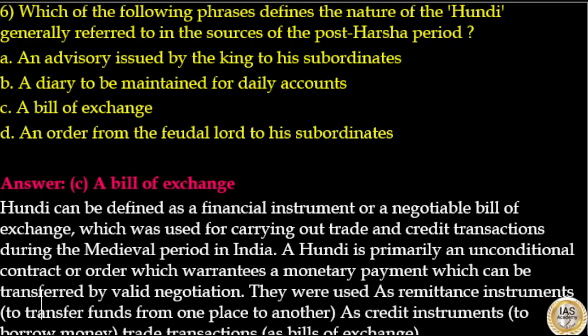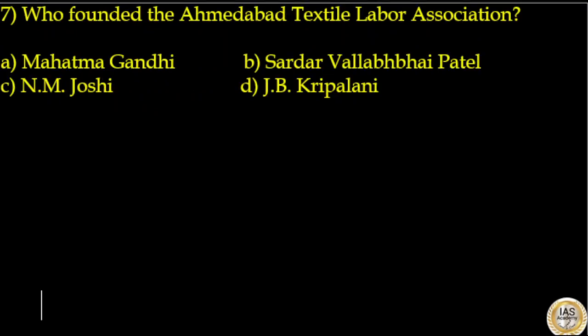A hundi is primarily an unconditional contract or order which guarantees a monetary payment which can be transferred by valid negotiation. They were used as remittance instruments to transfer funds from one place to another, as credit instruments to borrow money, as trade transactions, as a bill of exchange. So the answer to this question is option C, a bill of exchange.